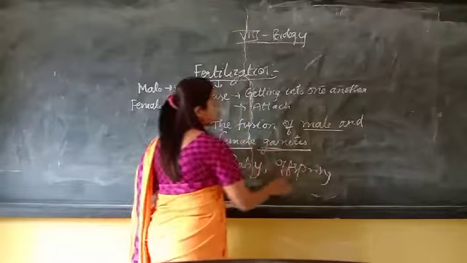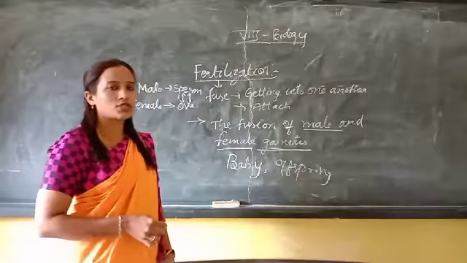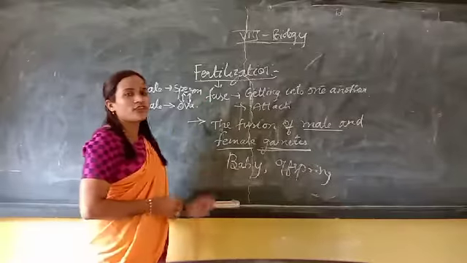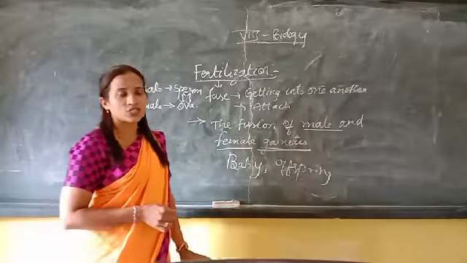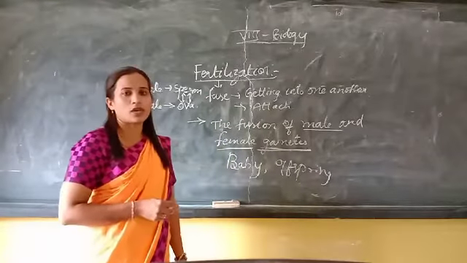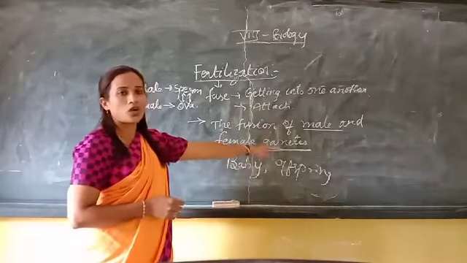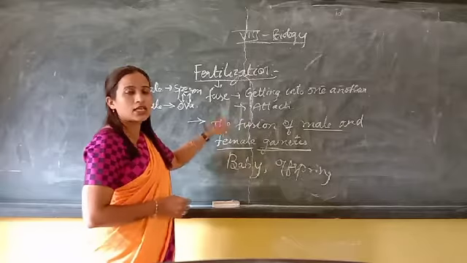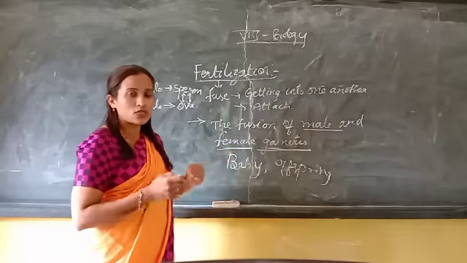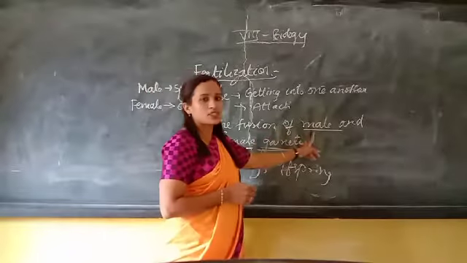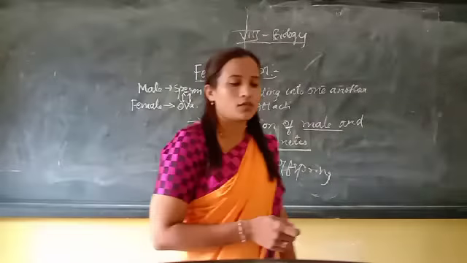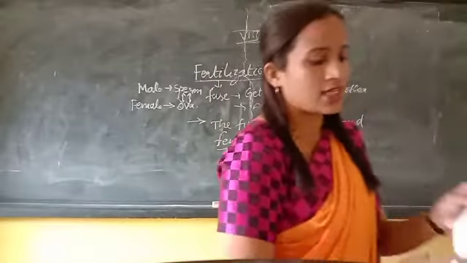We call it offspring. So this is the definition of fertilization. I hope you have understood. The fusion of male and female gametes is called fertilization. Here fertilization takes place between the male sperm and female ova.